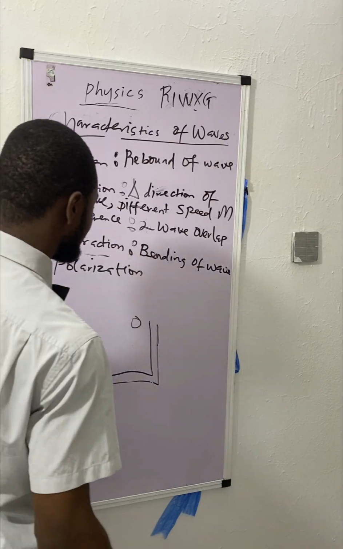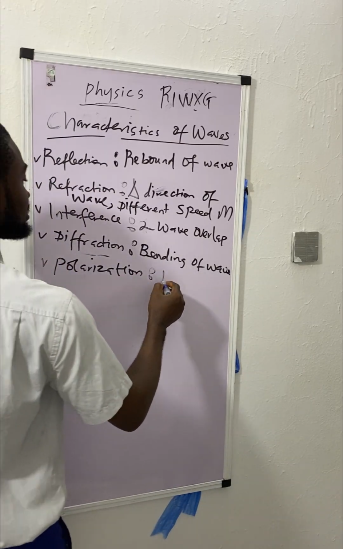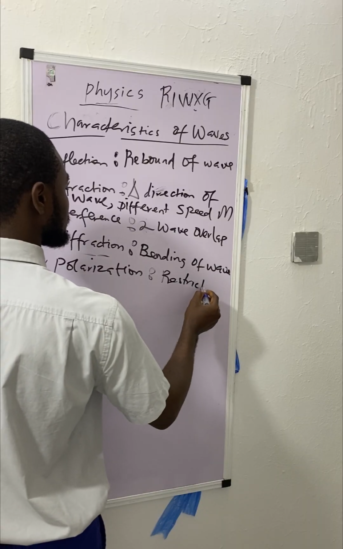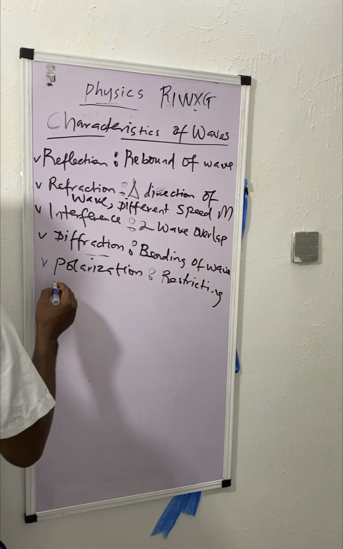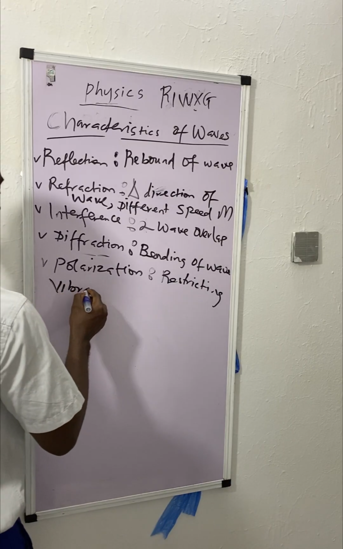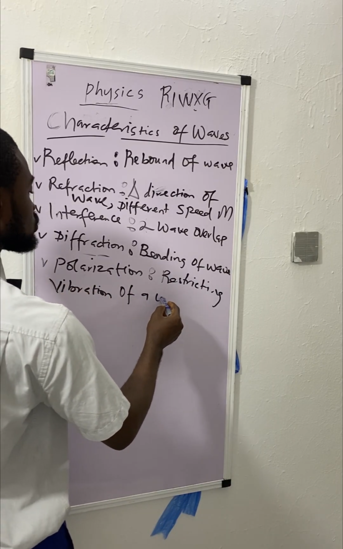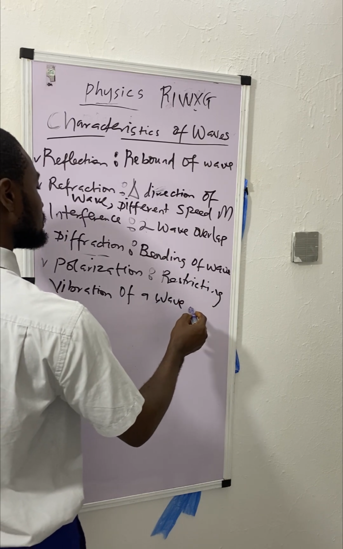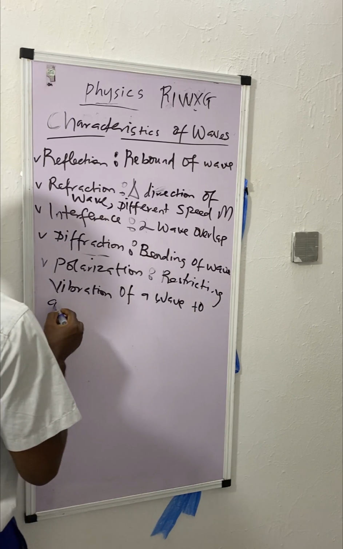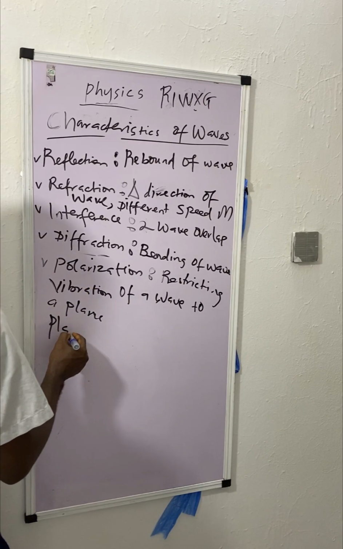The final one here is polarization. Polarization is restricting the vibration of a wave, usually a light wave, to a plane. That's why most of the time it's called plane polarization.